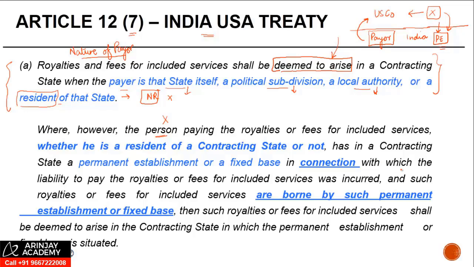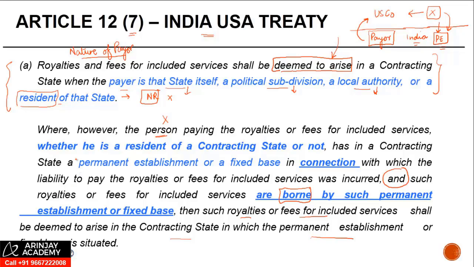And not only should it be incurred in connection with the PE, such royalty or FIS must be borne by such PE. Now the word borne would typically mean that the economic burden or the deduction for such an expense is claimed by the PE for computing taxes under the Indian laws, right? Then such royalty or FIS shall be deemed to arise in the contracting state in which the PE or the fixed base is situated.